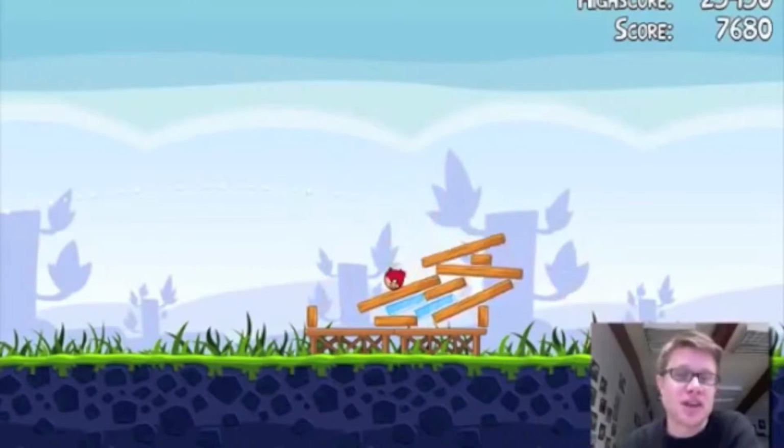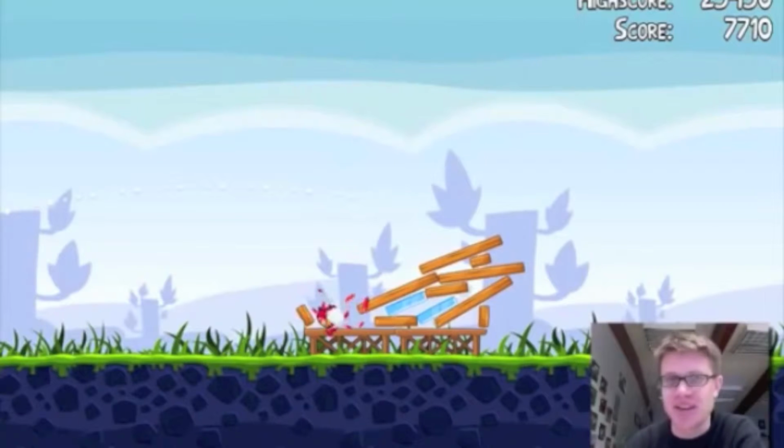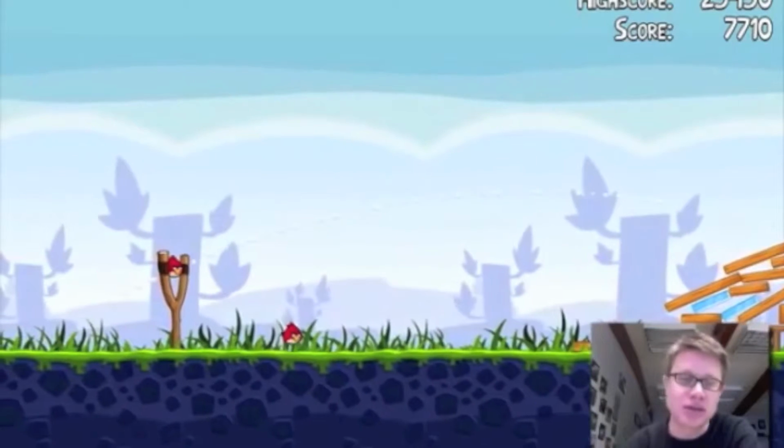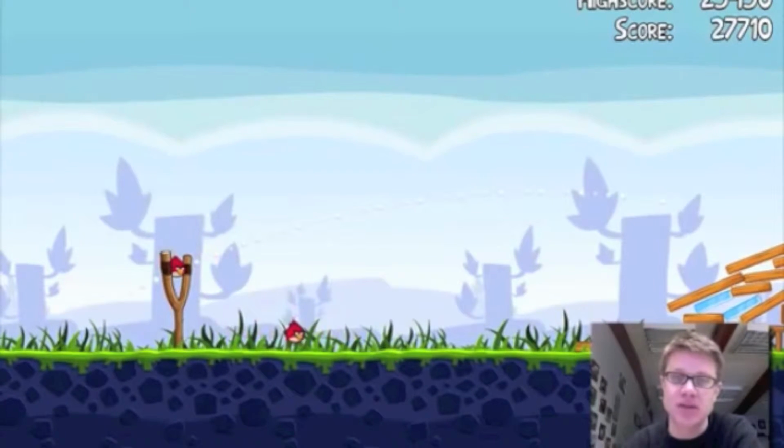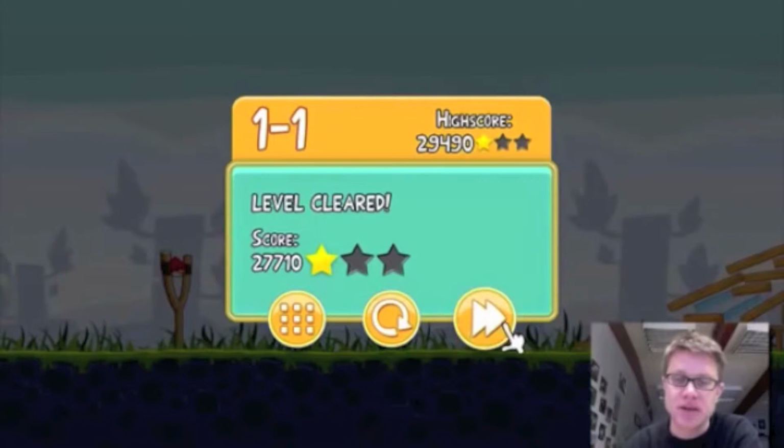Angry Birds is a video game where you get to launch Angry Birds at these pig-type characters. I like it for two reasons. Number one, it's addictive, but number two, it deals with physics, and a lot of my favorite games deal with physics. And so let's go to level 2.